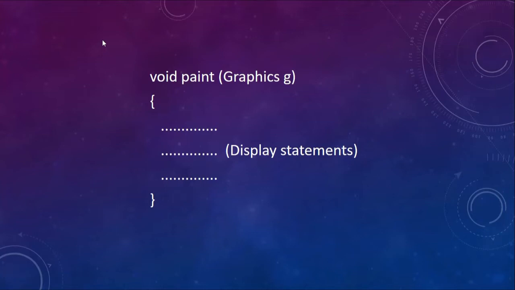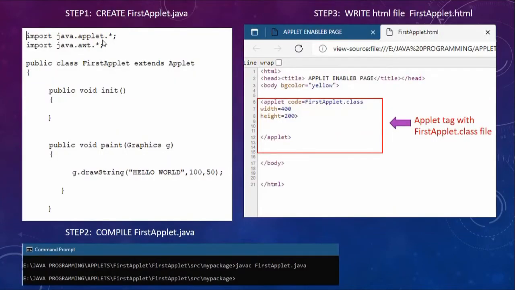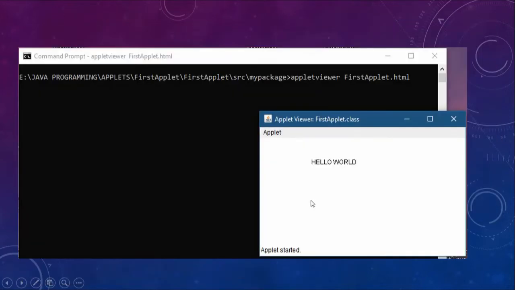As a result, you will see shortly that whenever we write our own applet, we are going to write two import statements: one to import the Applet class itself, and a second to import the Graphics class. So this is an example. We will execute one piece of code now. I will show you how to create an applet, and this applet is simply going to print hello world on the computer screen.